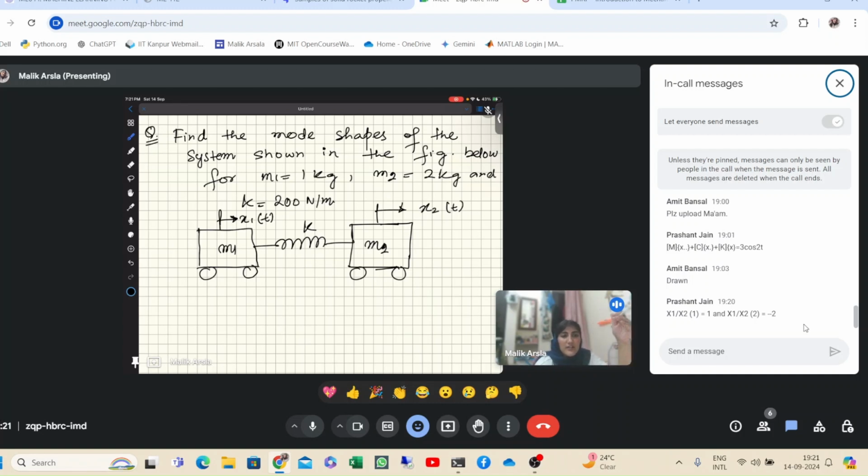That vector is 1 comma 1 and minus 2 comma 1, so that is fine. You don't have to give the answer in this way, but you have done it correctly, because it's asking the mode shape. So for shape you give a vector.